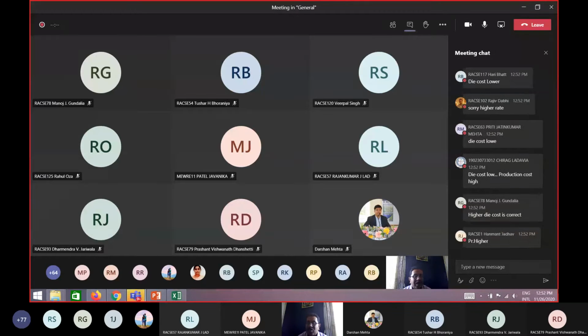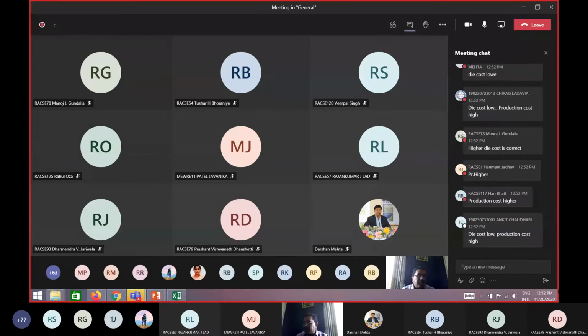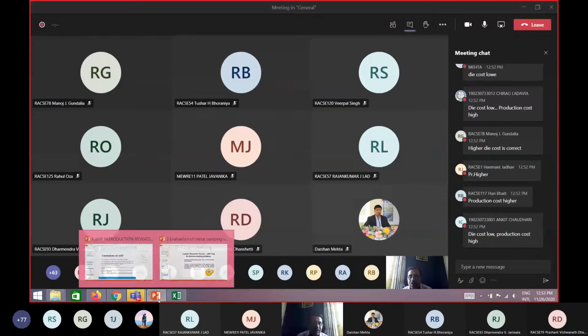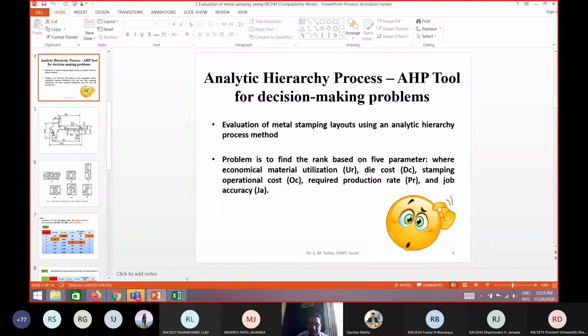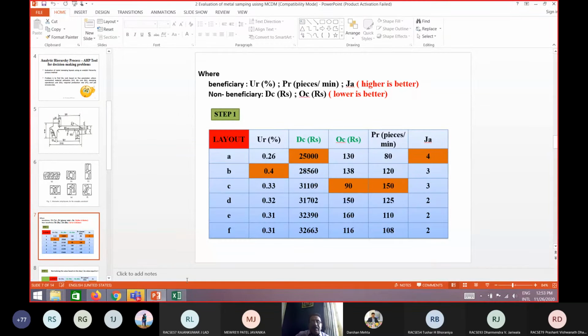So now I got so many replies. I am very happy that you have at least understood what the problem is. Out of these 5 parameters, some which are on the lower side are good, and some which are on the higher side are not good. So you have to check for the analysis which one is good and which one is poor.